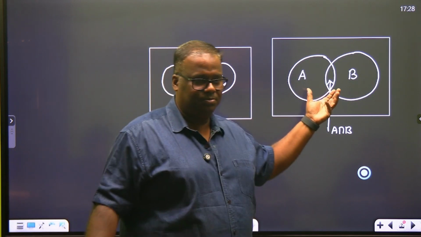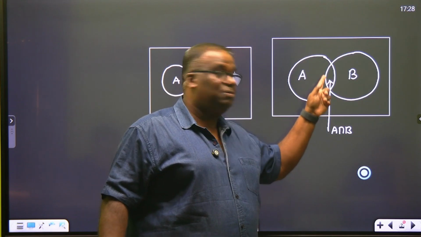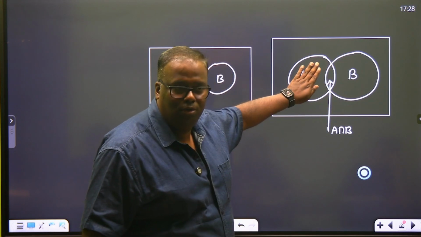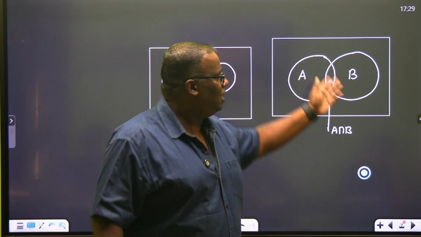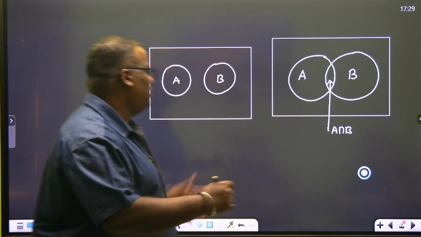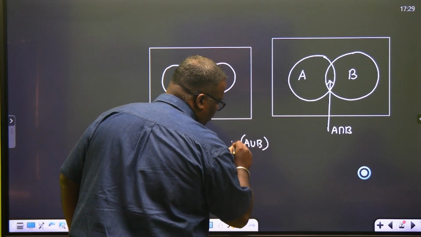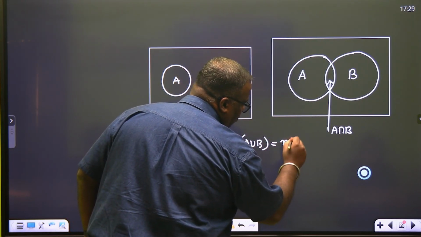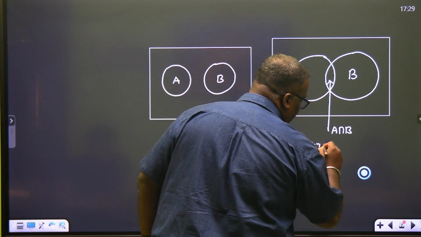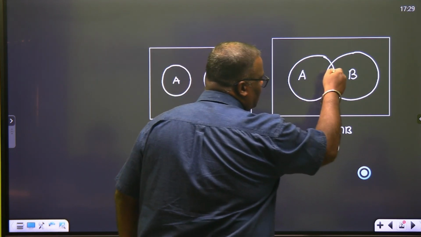Here it is not like that. These people speak English. These people speak French. And these speak both. So if you want to count the total number of people, either you count whole of A and then count the remaining portion of B, barring the common portion of A and B. That's why this formula comes up: the count of A union B is the count of A, plus the entire count of B. But you will say, sir, in that case you're counting this twice.